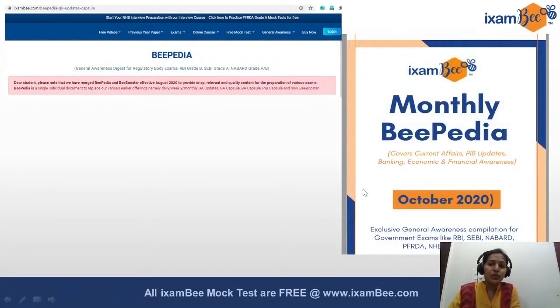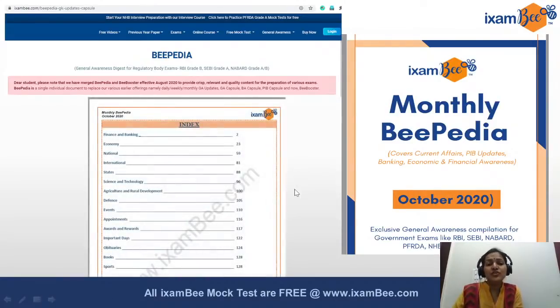It comes in two formats, the weekly and the monthly format. So there is a weekly, and then at the end of the month a monthly format, in which we are covering news from various different aspects related to finance, economy, national, international news, state news, science and technology, agriculture, defense, events. So all different aspects, static related, dynamic related, for your exam.